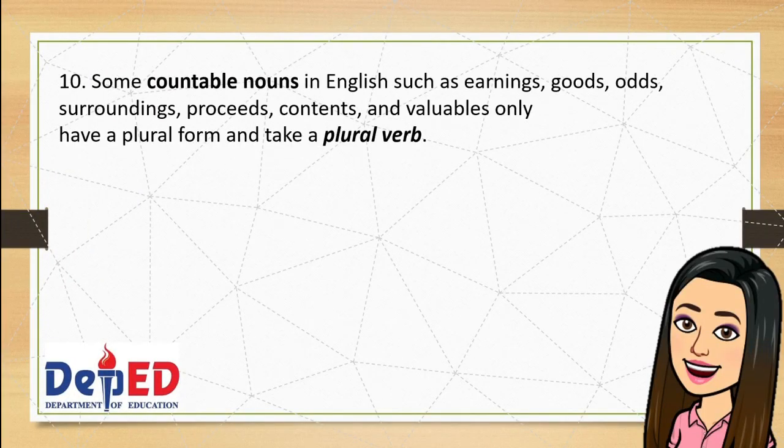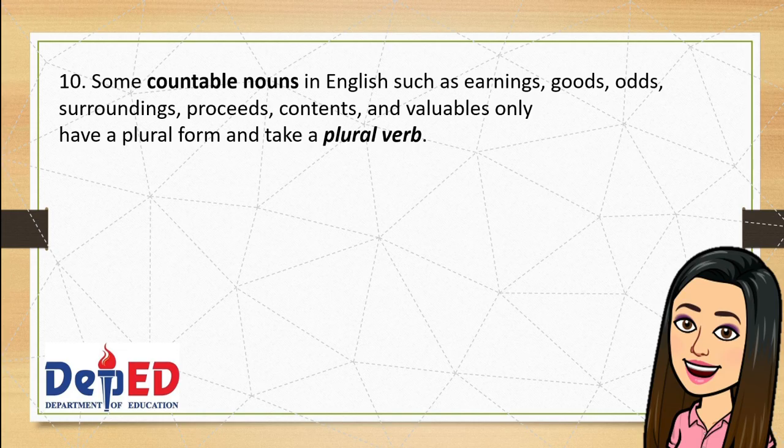Let's proceed to rule number 10. Some countable nouns in English, such as earnings, goods, odds, surroundings, proceeds, contents, and valuables, only have a plural form. That's why they take a plural verb. This time, let's talk about countable nouns, or the nouns that can be counted.